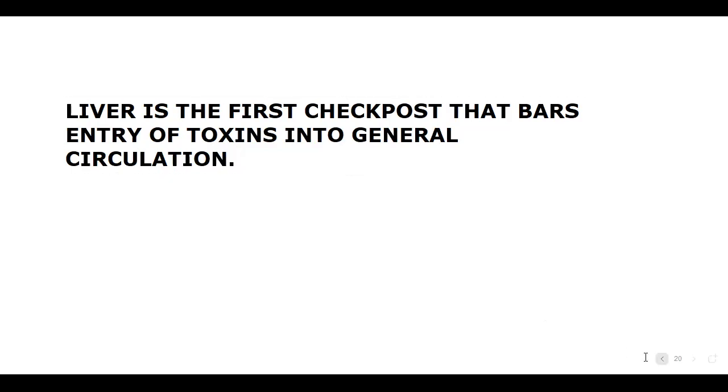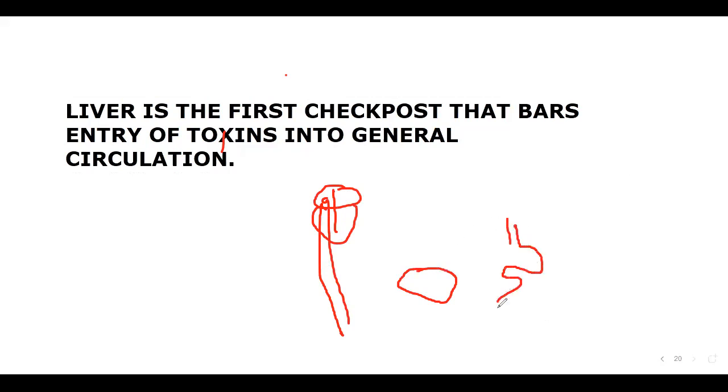I will show you the diagram, because it is that important. For example, if a person is alcoholic: the heart is like a bus station. Whenever anything reaches the heart, it goes to the body, isn't it? So this is the liver, and this is the alimentary canal.